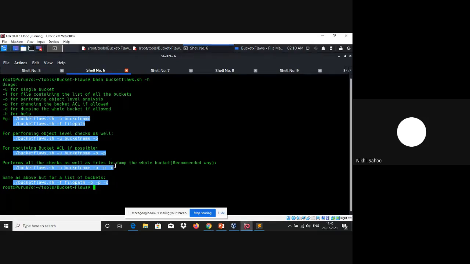Whenever you specify the -o flag, it enters object-based analysis and also checks for misconfigurations at an object level. Whenever you specify -p, the script would try to modify the access control list of that S3 bucket. And whenever you apply the -d option, the script would try to download the whole S3 bucket onto your local machine. We'll move forward with this particular command here.